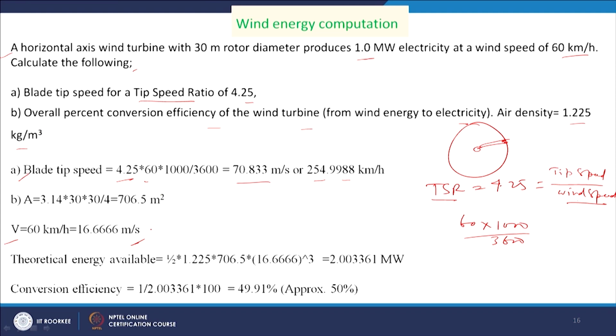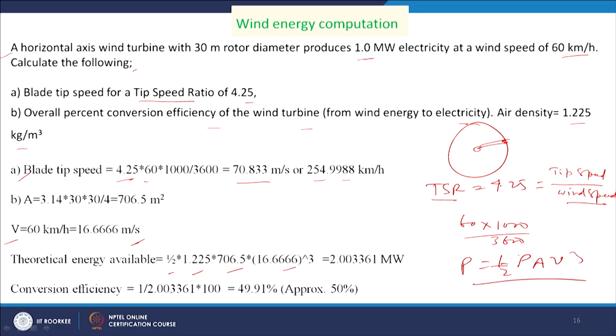So, this is our V. Then what will be the theoretical energy available? We need V cube, A and rho. So, P is equal to half into rho into A into V cube.